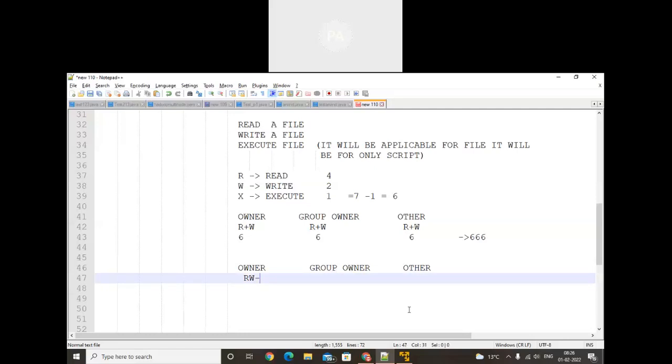We'll do it in the scripting. So here also group owner will be provided read write. Dash means execute; we do not provide the execute. And for other, I will just provide read permission. We do not provide write permission, and we do not provide execute permission. So it depends on you. If you want to provide, then you can add. If you don't want to provide, then skip it.